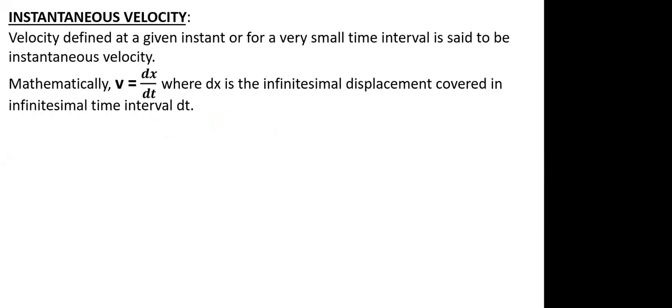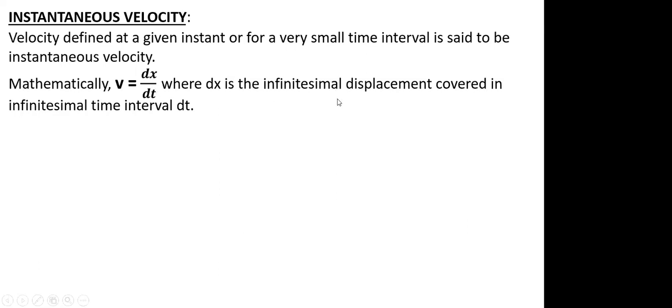So when you write dx by dt, this is nothing but, in maths, called differentiation or derivatives. Any word you can use, either differentiation or derivative. So that whole definition I already defined. First it was delta s by delta t, change in displacement to change in time. But then for instantaneous, I needed the change in time to be very, very small. And to make it very, very small, you use an operator called limit. And when you apply a limit on the ratio, then that entire ratio gets converted into a derivative operator by definition, which is called dx by dt.